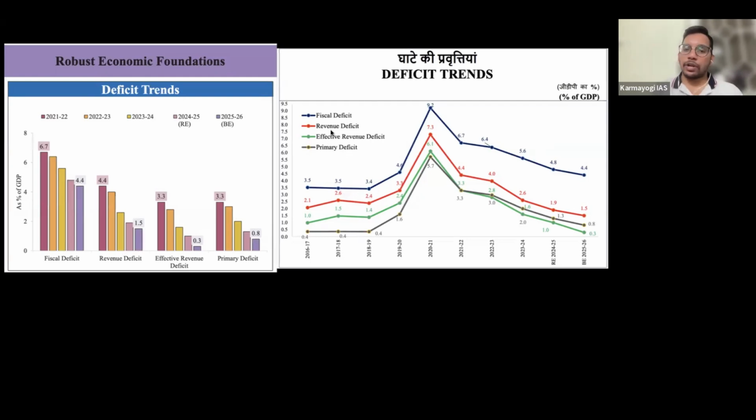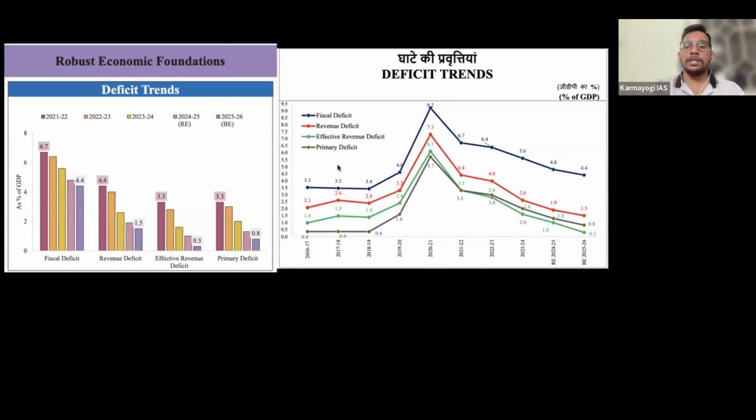Okay, let me explain. So revenue deficit, you understood: revenue receipt minus revenue expenditure. And whatever money the central government has given to the states is part of revenue expenditure only. So if, out of the total revenue deficit, we remove the money given to the states for creating assets, it is called the effective revenue deficit. Okay, so that is called effective revenue deficit.